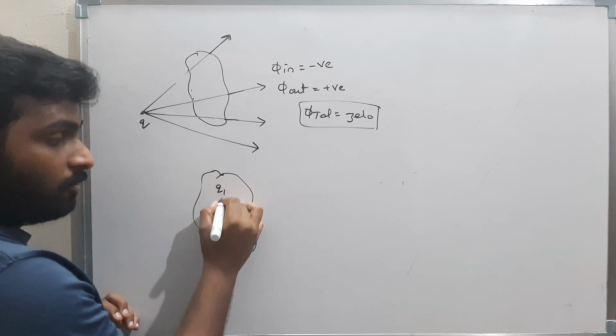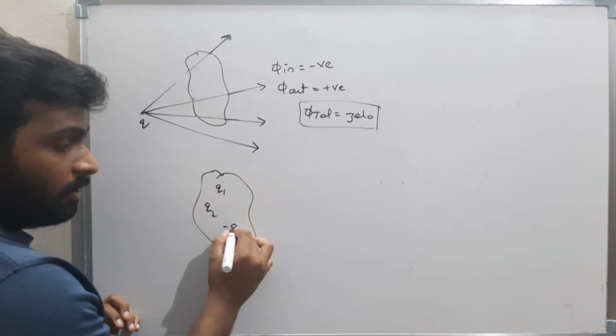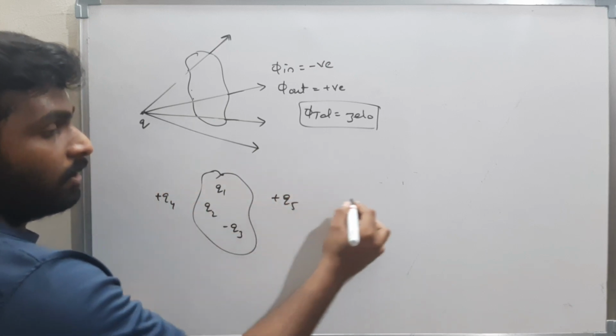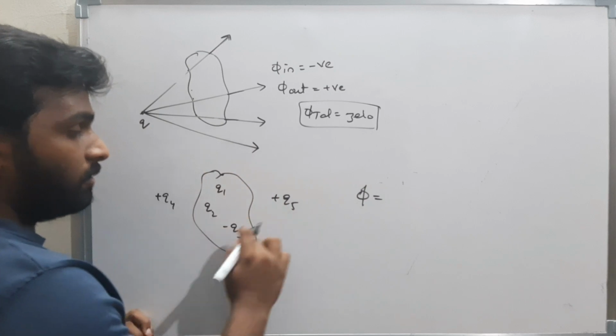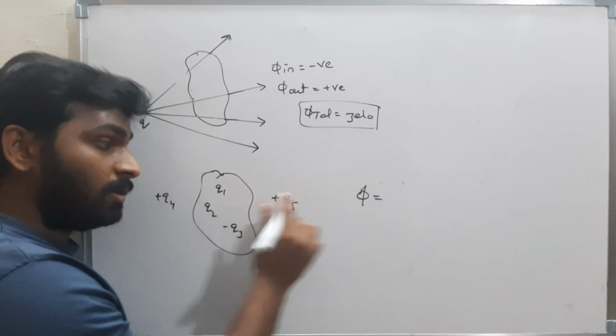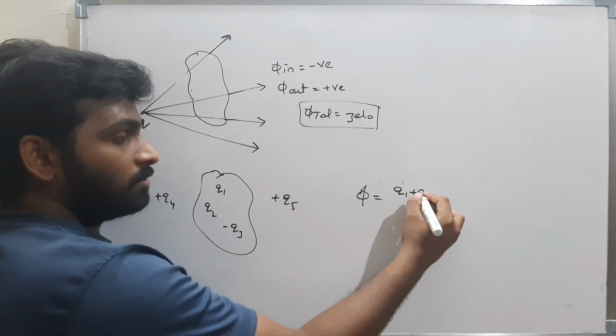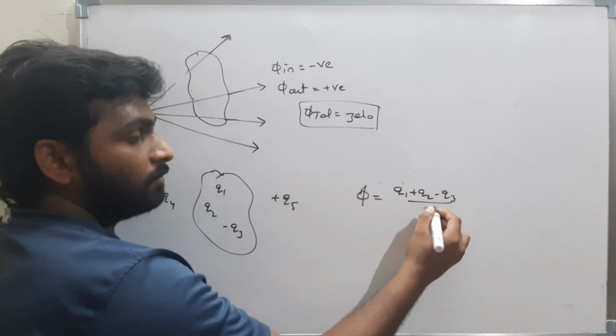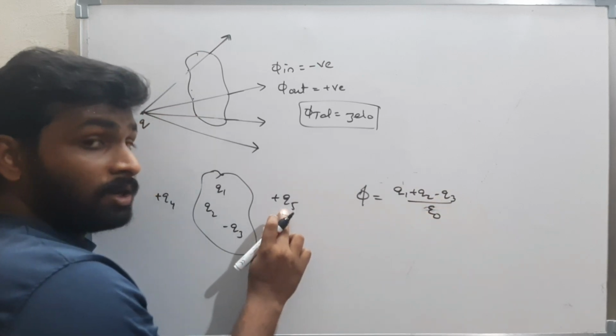Now the charges are q1, q2, minus q3, plus q4 and plus q5. Now what is the flux associated with this closed surface? The flux is only due to the charges present inside it, that is q1 plus q2 minus q3 by epsilon naught, and q5 is outside.